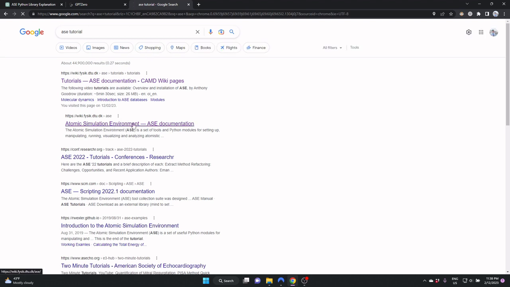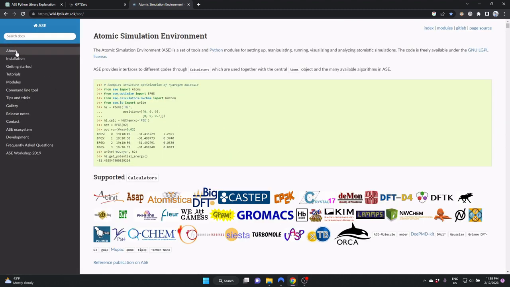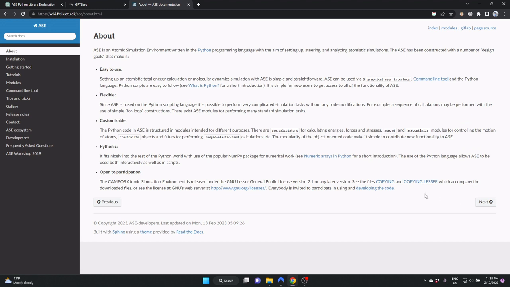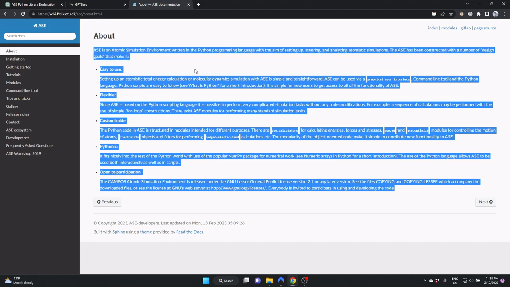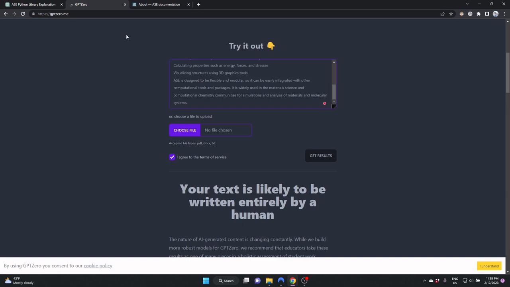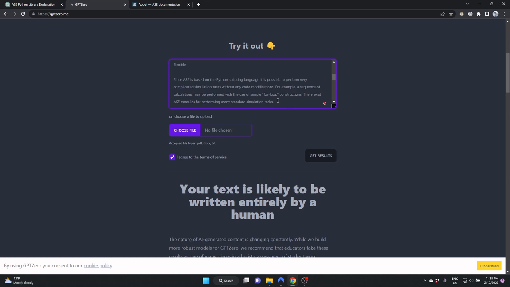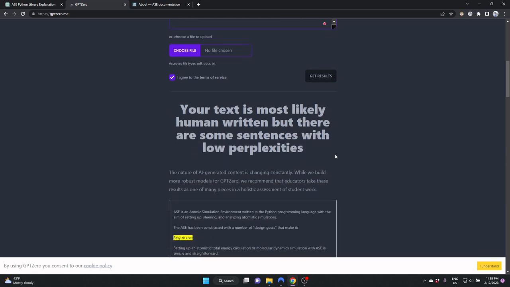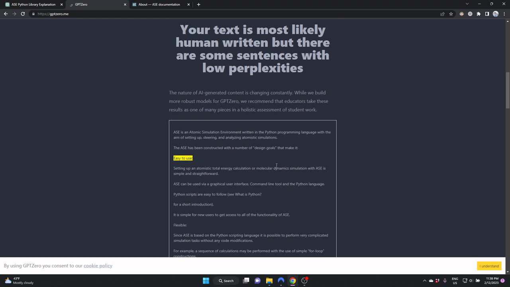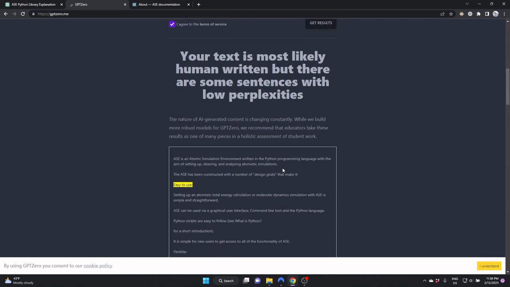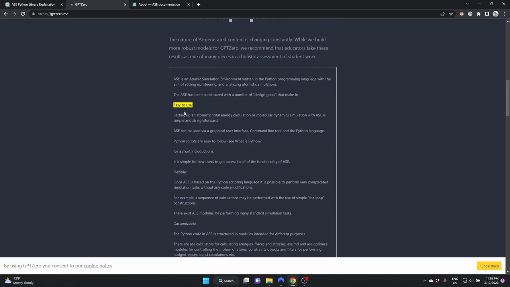And if I go to the second link and hit, let's say, About, and just copy and paste this little definition of the library, come here, copy and paste it in this text box and get the result. Interestingly, you would see that the detector implies that some of the text is written by artificial intelligence. To be more specific, this particular phrase here, easy to use, is AI generated.